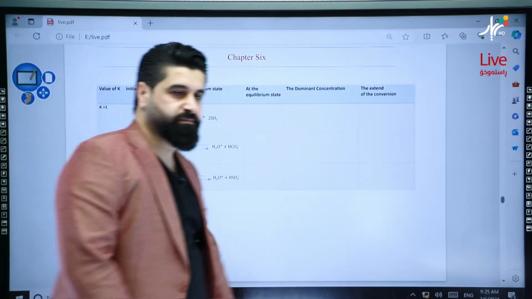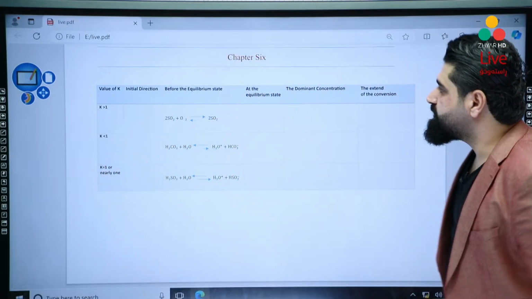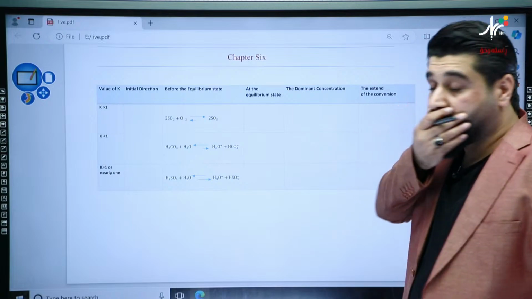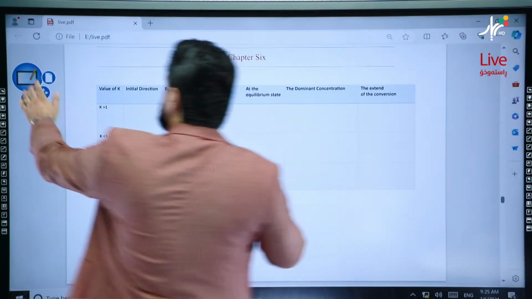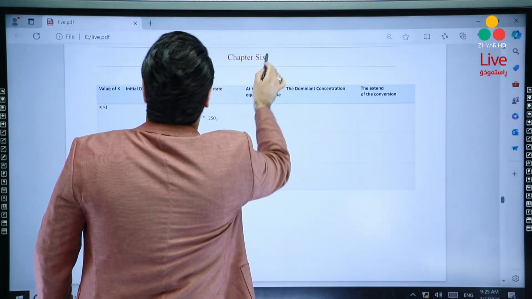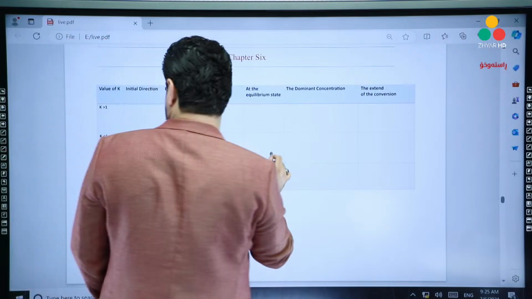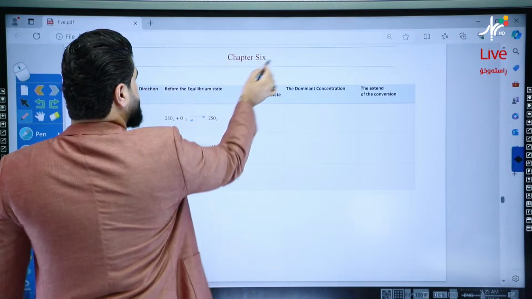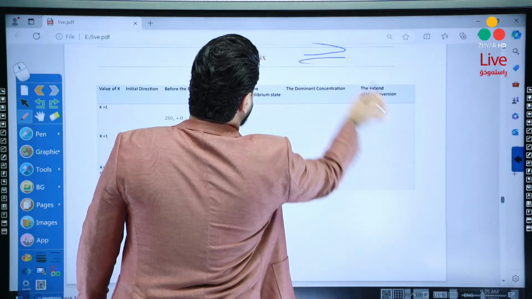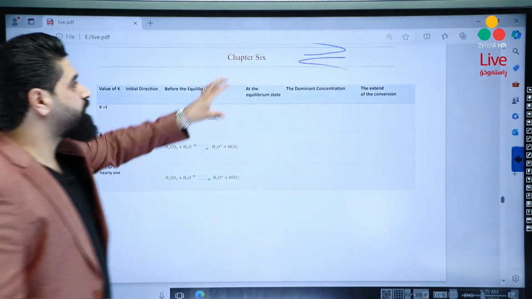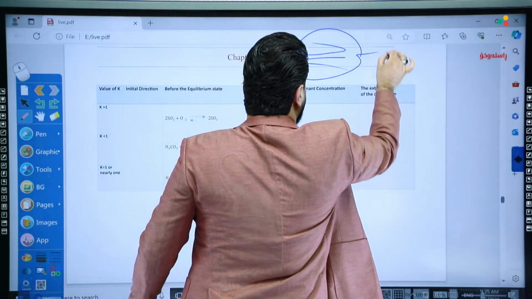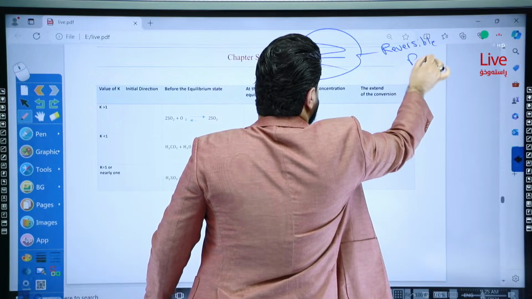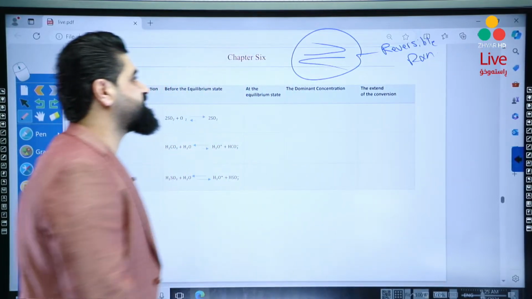Chapter 6. Okay, yalla. I will give you a brief detail about chapter 6, the nature of chemical equilibrium. In this chapter, we're going to study those reactions that occur in this direction. So we're looking for those reactions that occur with this direction. This is called a reversible reaction.